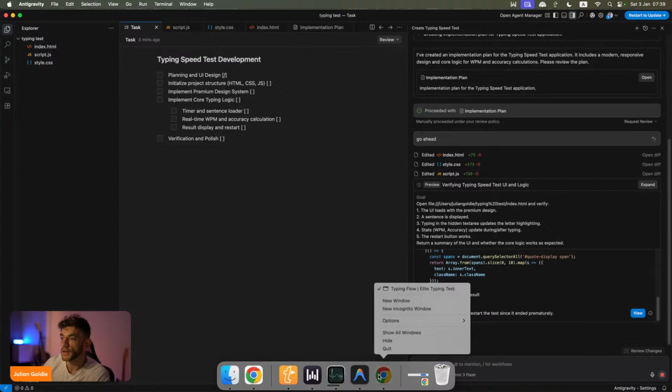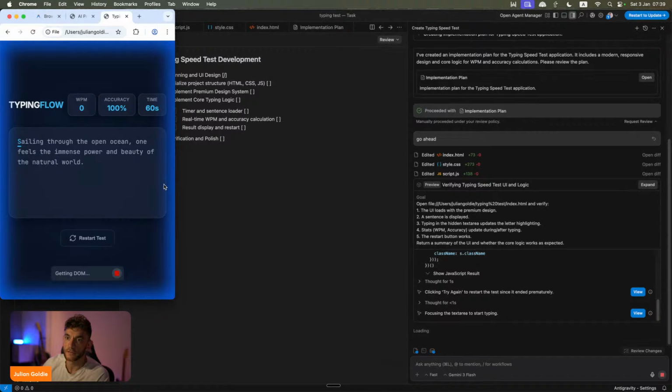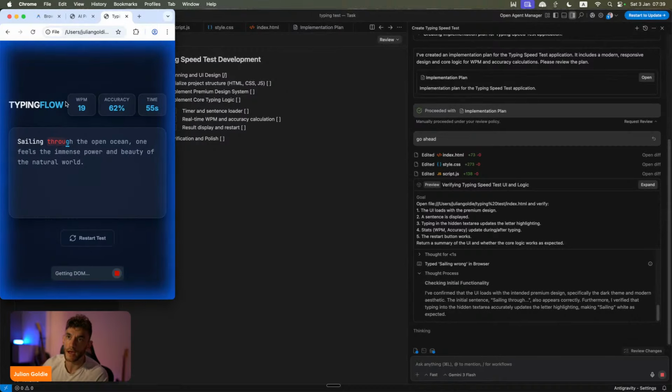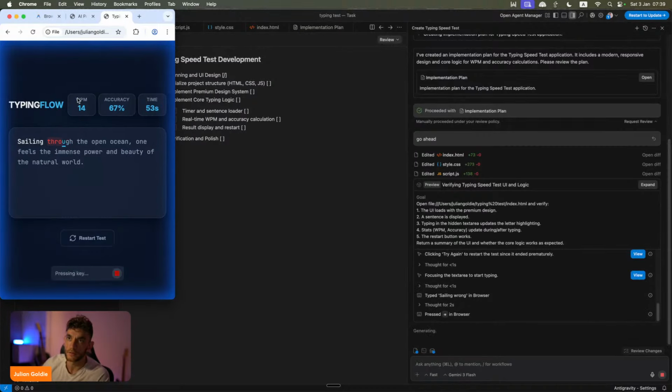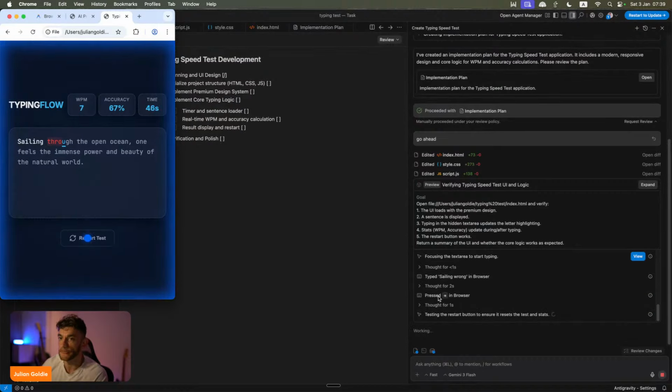And then we have anti-gravity being tested, right? So this is the typing tool, the agent testing the typing tool. And so it can self-integrate, right? It can improve. You can see Typing Flow, the name of the app that we just automated, is counting the words per minute, it's counting the accuracy, it's counting the time, right? And so this actually works, which is pretty insane.